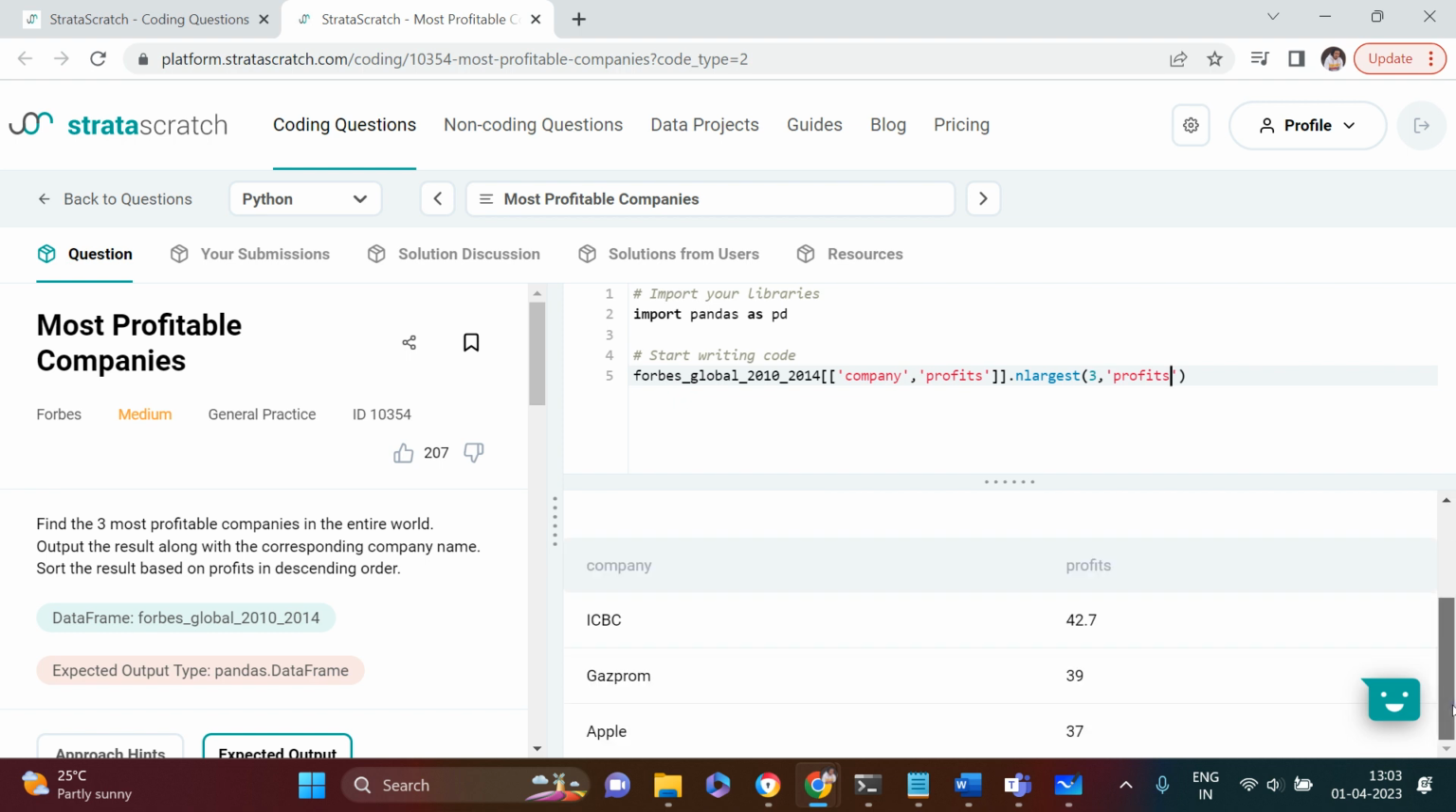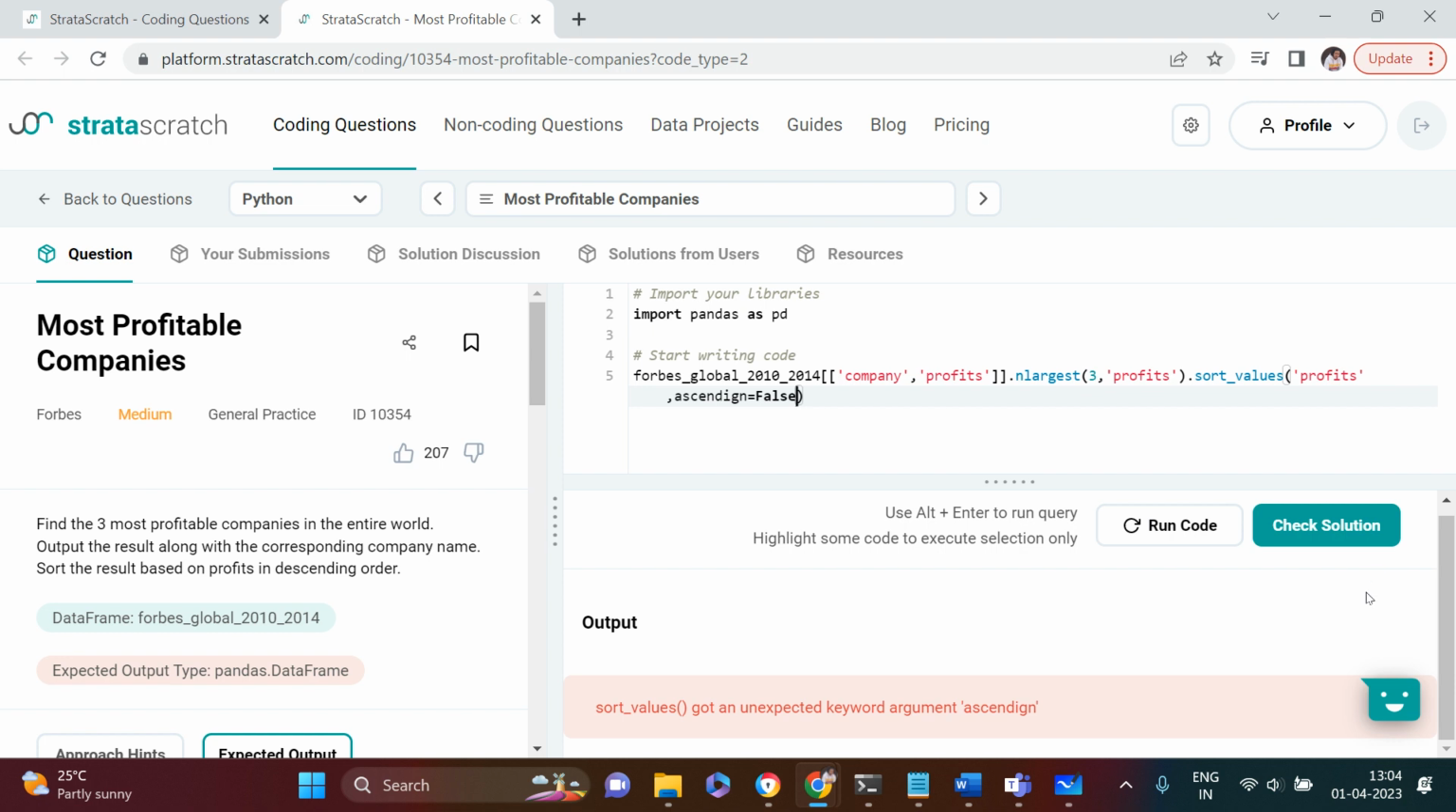So here is what you got. You see, this is as simple as that. ICBC company 42.7%, this company 39%, this company 37%. So you see how simple it was, right? It just picked the largest values and gave them to you. Now if you want to sort this, let's try to sort this. Sort values by profits, and though it is already sorted, because it has been asked in the question, let's put ascending equals false. Let's run this and see.